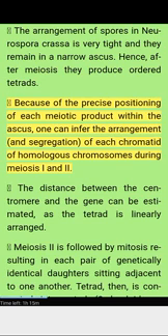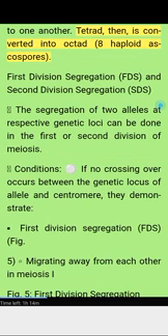Because of the precise positioning of each meiotic product within the ascus, one can infer the arrangement and segregation of each chromatid of homologous chromosomes during meiosis I and II. The distance between the centromere and the gene can be estimated, as the tetrad is linearly arranged. Meiosis II is followed by mitosis, resulting in each pair of genetically identical daughters sitting adjacent to one another. The tetrad is then converted into an octad of 8 haploid ascospores.